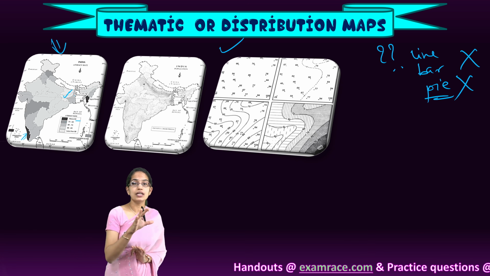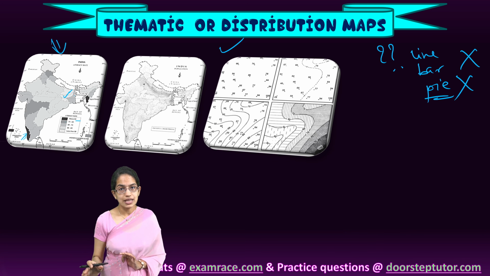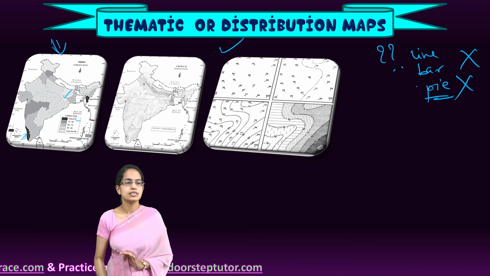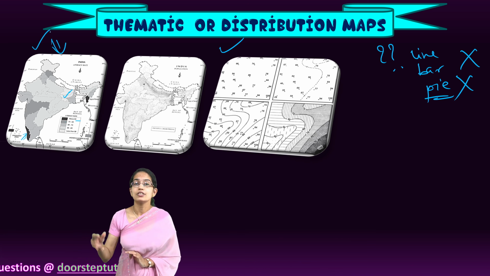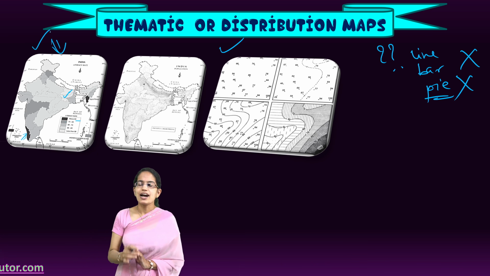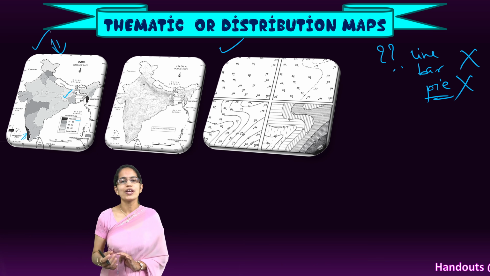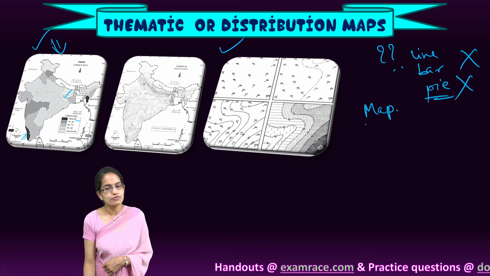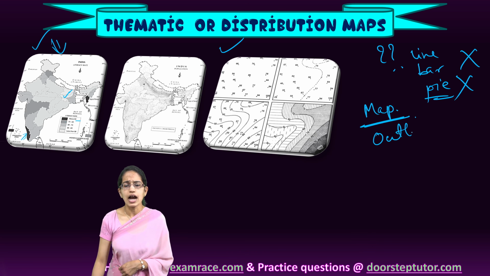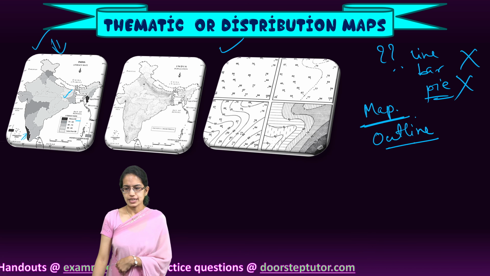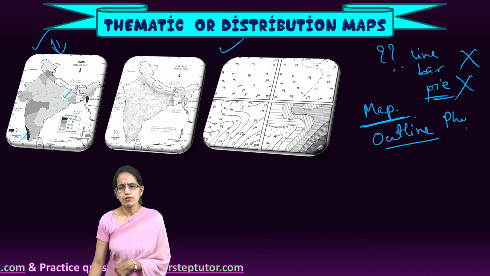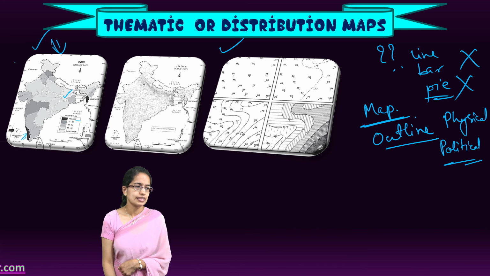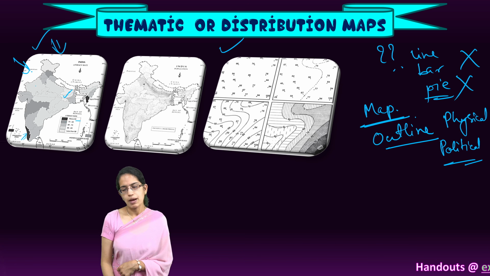This graphical representation, if it had been given through a table or a line or bar graph, would not have been so impressive as when it is represented over the region itself. So what are the requirements for drawing a thematic or distribution map? The first is you need a map of the region. That is the outline or basic map that is required. It could be a physical map or a political map, based on the requirement. This is an example of a political map that we have taken.